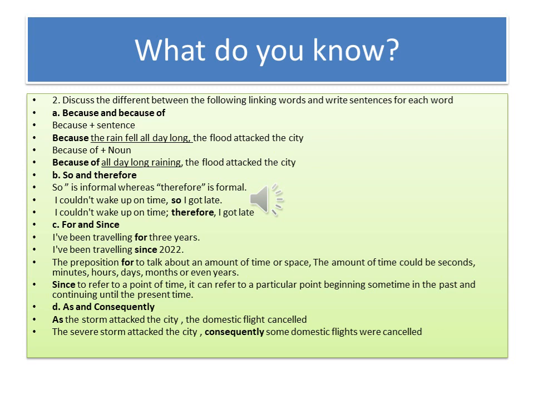C. For and since. I've been traveling for 3 years. I've been traveling since 2022. The preposition for is used to talk about an amount of time or space. The amount of time could be seconds, minutes, hours, days, months, or even years. Since refers to a point of time; it can refer to a particular point beginning sometime in the past and continuing until the present time. D. As and consequently. As the storm attacked the city, the domestic flight was cancelled. The severe storm attacked the city, consequently some domestic flights were cancelled.